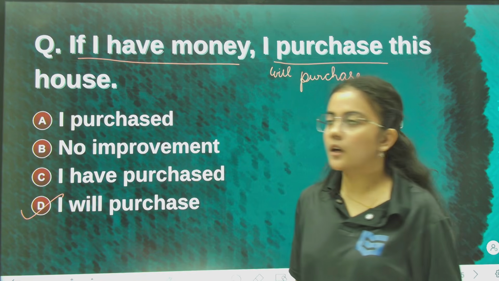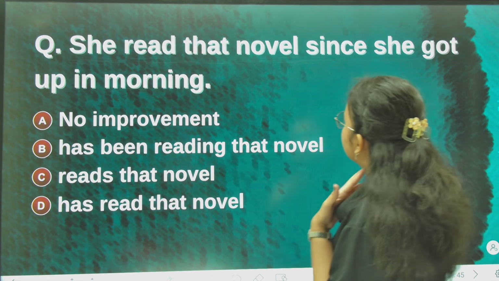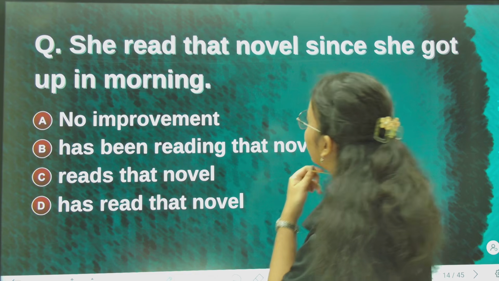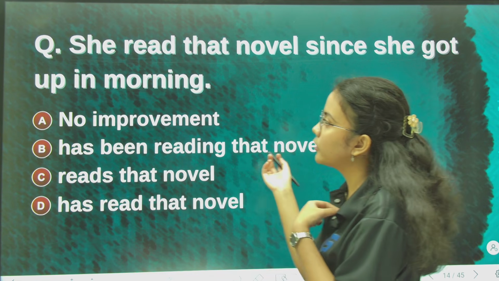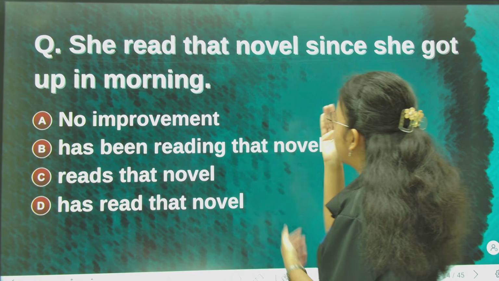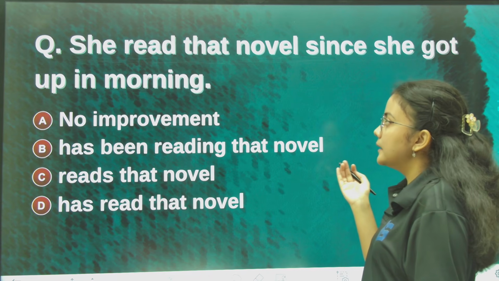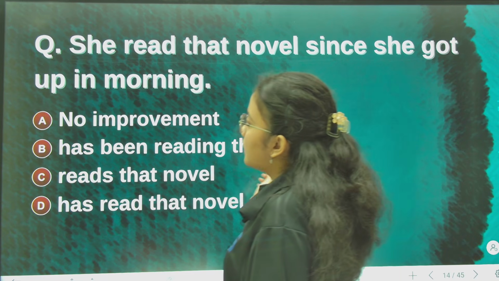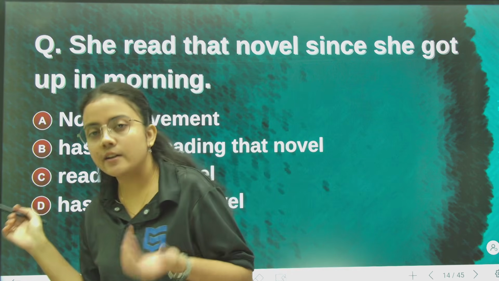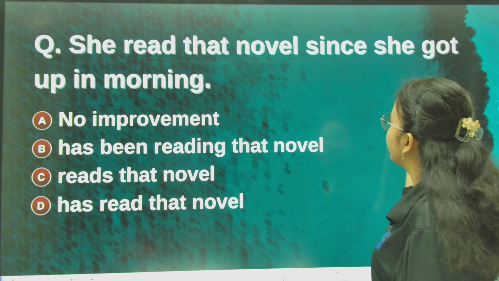Option D. Okay. Now next question. Again, this question is also about improving the sentence. She read that novel since she got up in the morning. Now try to understand the context of the sentence again. She read that novel since she got up in the morning.